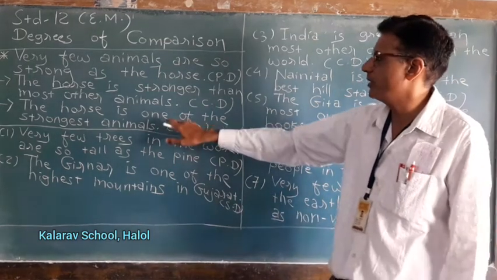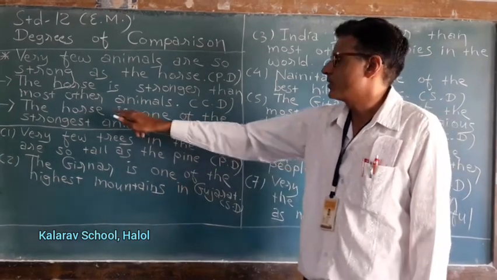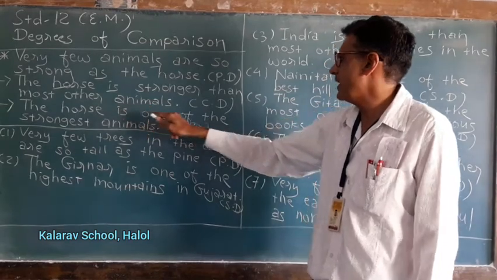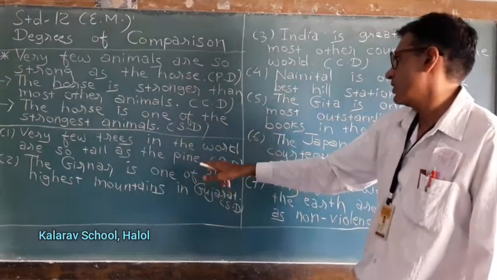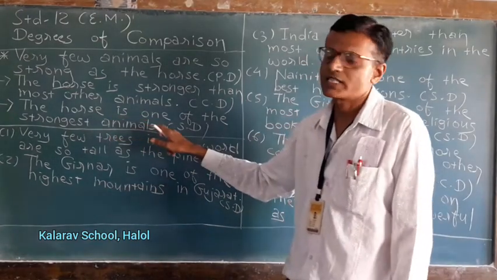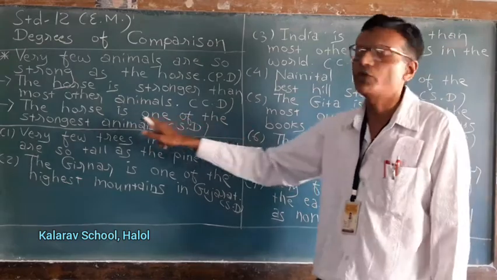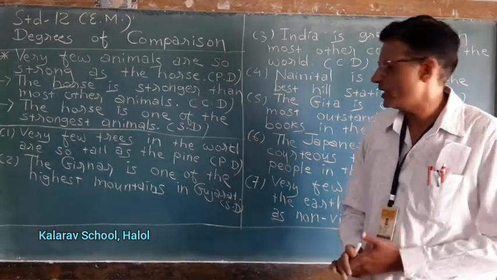So you just remember example number 3. Instead of horse you put the word pine. Pine is one of the tallest trees. Pine is one of the tallest trees. So I hope you understand.